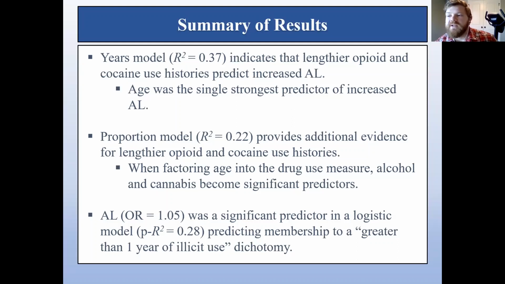Because this model factored age into the drug use measure, alcohol and cannabis use also emerged as significant predictors in this model. In a logistic model, allostatic load was a significant predictor of membership to a greater than 1 year of drug use dichotomy, such that a 10% increase in allostatic load corresponded to a 30% increased likelihood of belonging to the greater than 1 year of drug use dichotomy.